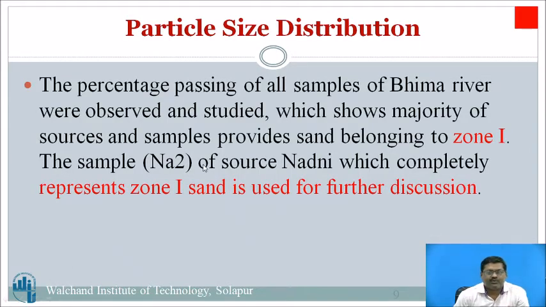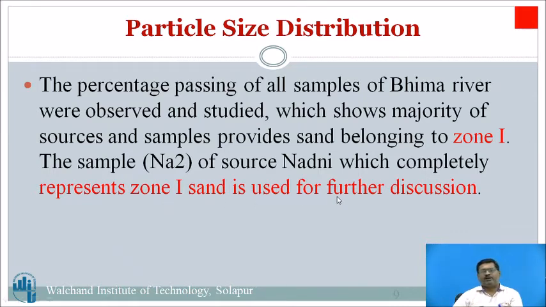Now the particle size distribution, or sieve analysis, is an important test. The percentage passing for all samples of Bhima river was observed, and one separate video was created for these tests. 25 samples of Bhima river were collected and percentage passings were calculated, and the majority of the samples or sources show that the sand belonging to Bhima river is zone 1. For Nanani village, the NA2, or second sample of Nanani village, represents zone 1, and it is used for further discussion.